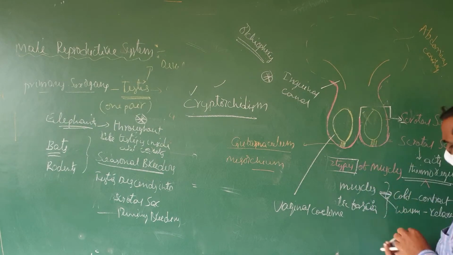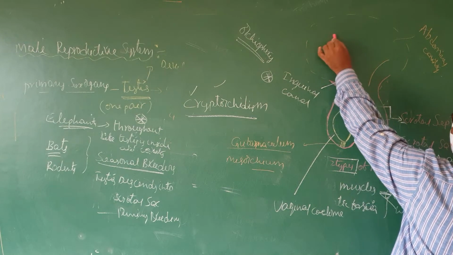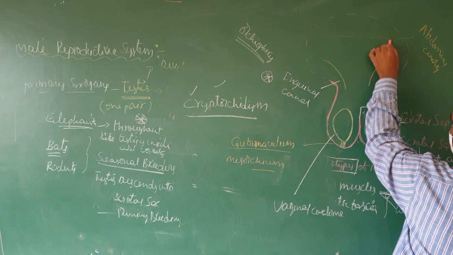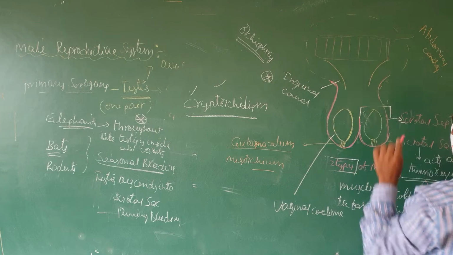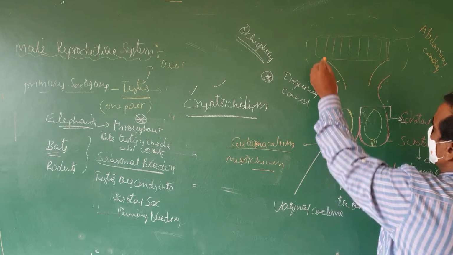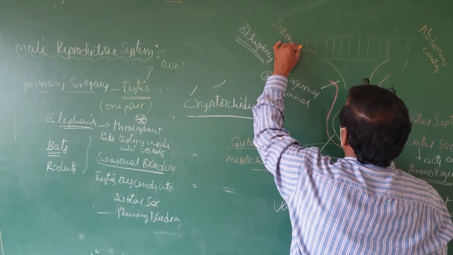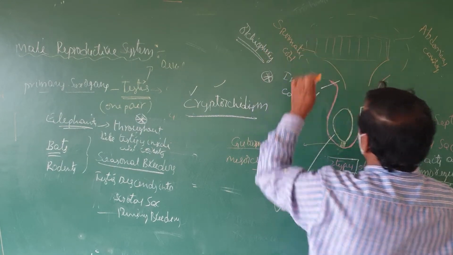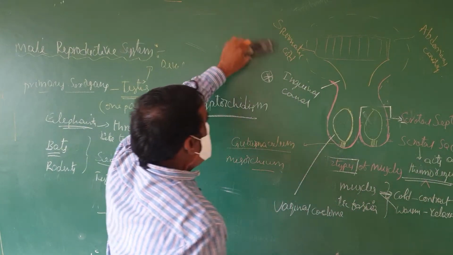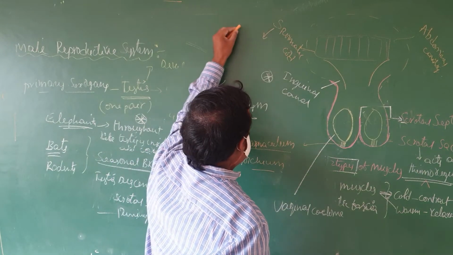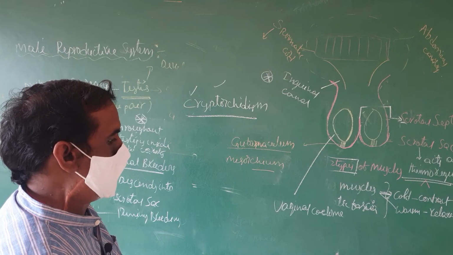When you see this inguinal canal, in this area there is a cord-like structure. This cord-like structure is called the spermatic cord. What structures pass through this spermatic cord?